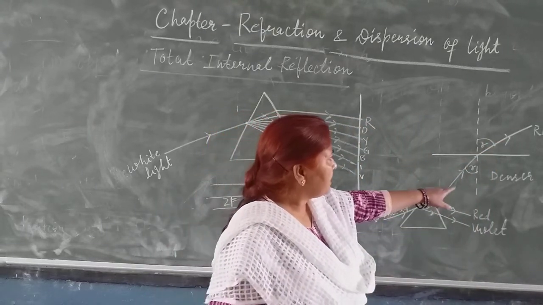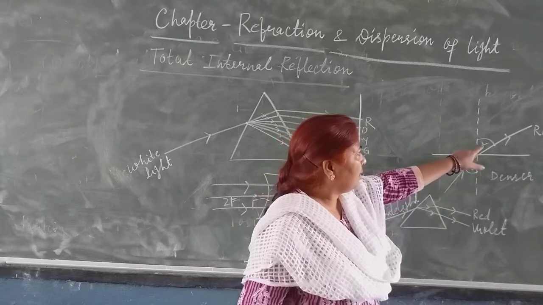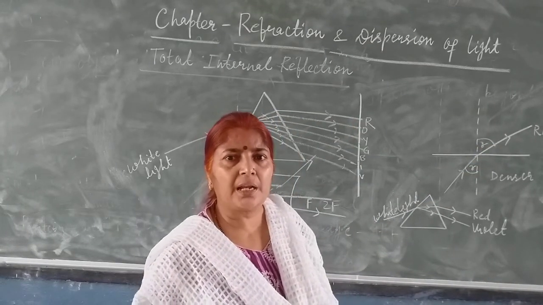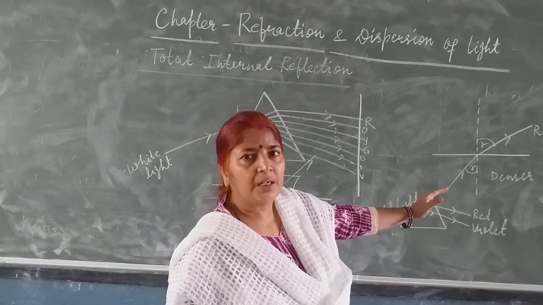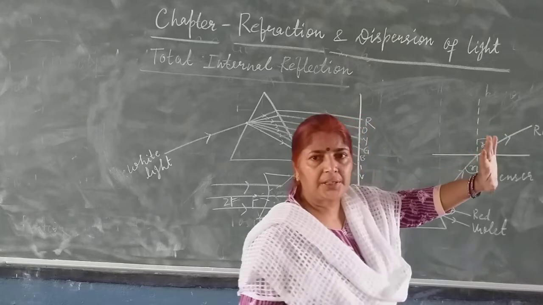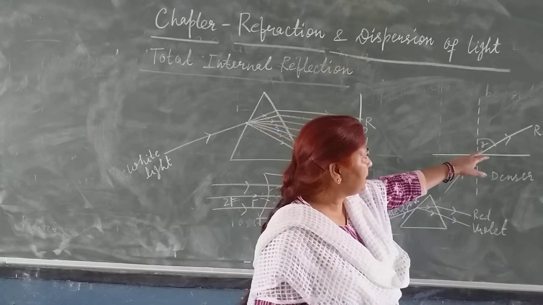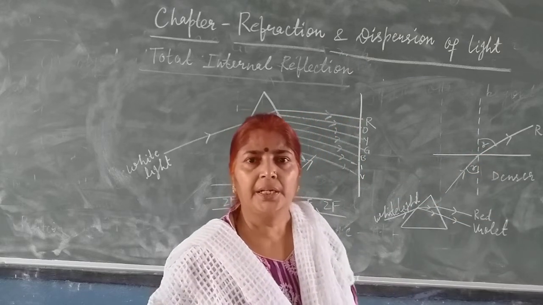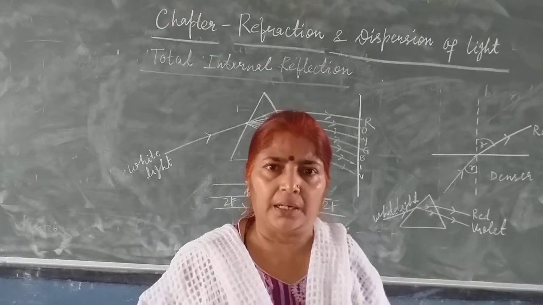When the angle of incidence increases, the angle of refraction also increases. When you increase the angle of incidence more, the angle of refraction may become 90 degrees. When the angle of refraction becomes 90 degrees, the angle of incidence is called the critical angle.